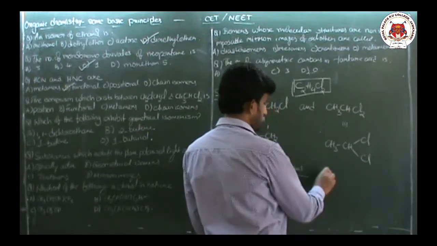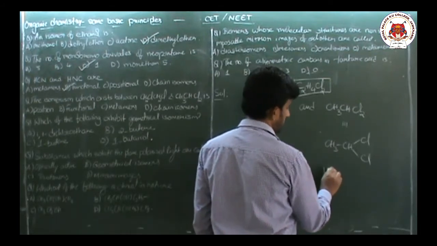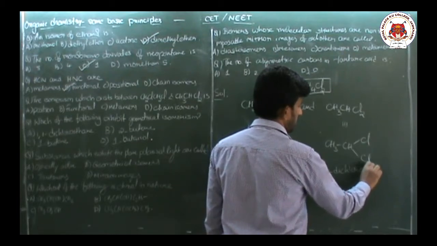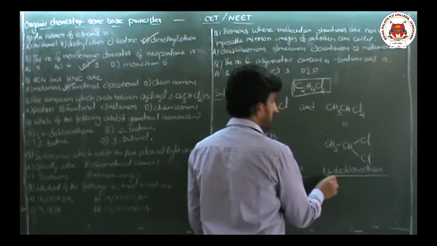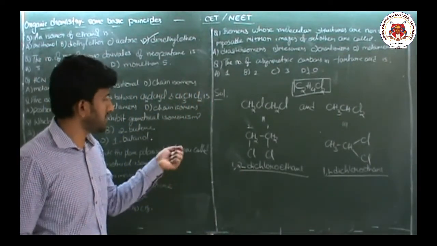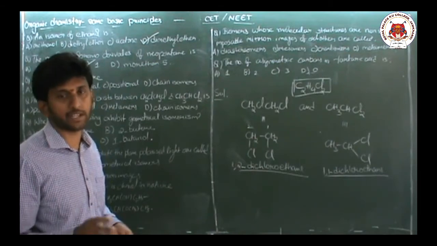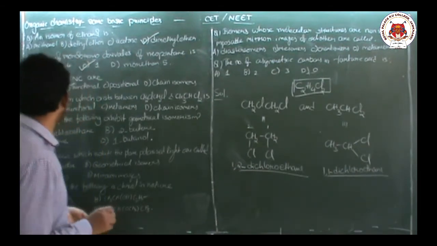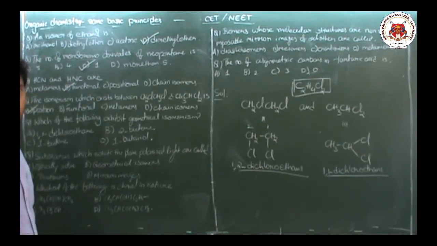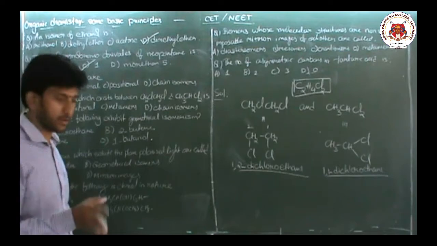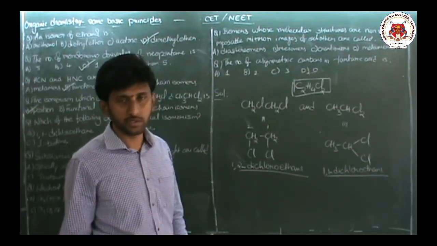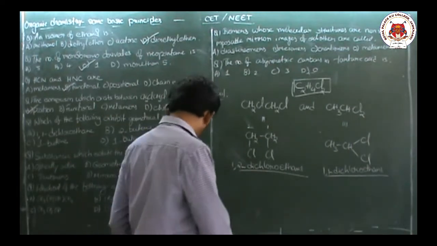This compound's name is 1,1 dichloroethane. So what do you find as the difference? The difference is in the position of the functional group, the chlorine attached to the chain. So which type of isomers are these? These are positional isomers, because the position is different. The position of the chlorine atom, or the functional group, is different. Then the isomers are positional isomers. Okay?